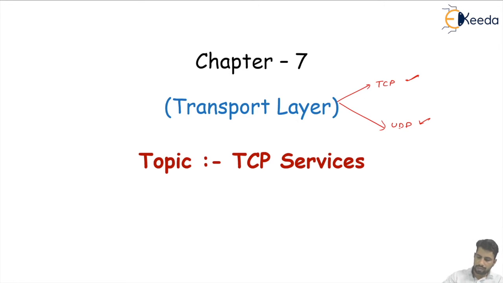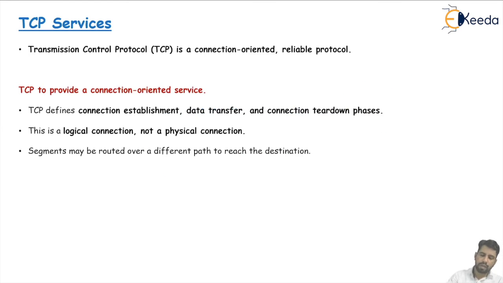So now we will discuss the TCP services, the Transmission Control Protocol services. Mainly our TCP protocol is a connection oriented protocol and a reliable protocol. Why are we saying this, with these two different points? One is connection oriented and the second is reliable. These two points define its services. Why is this different from the other protocol, UDP?